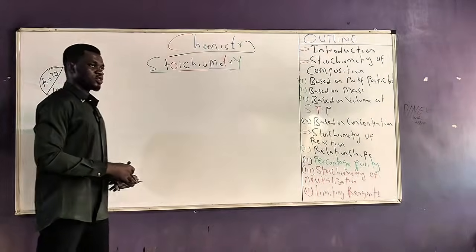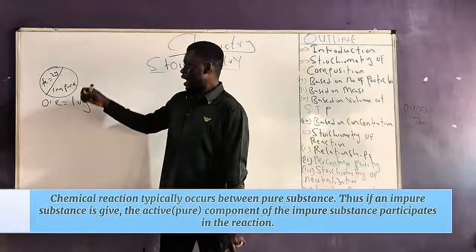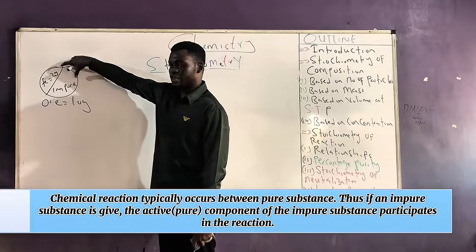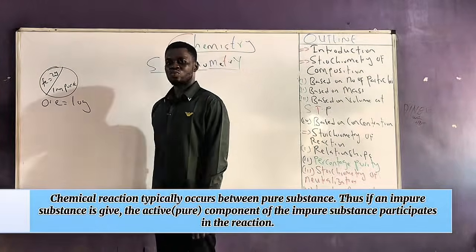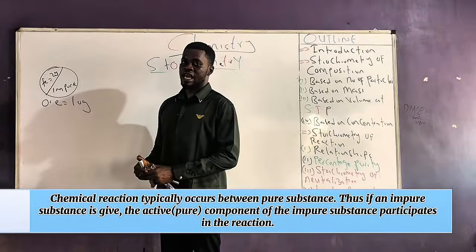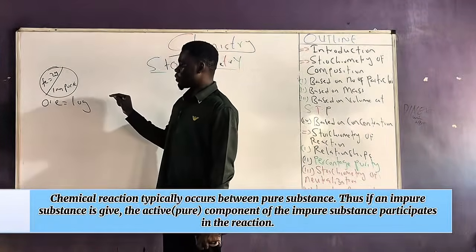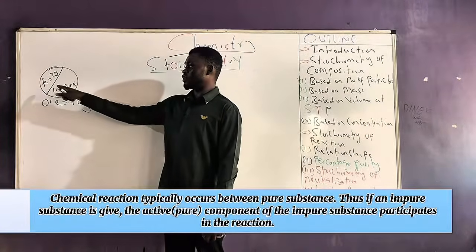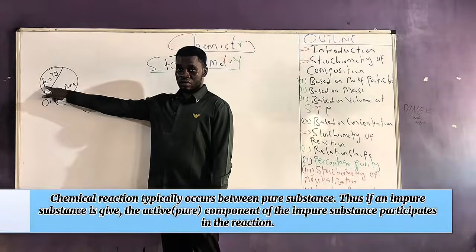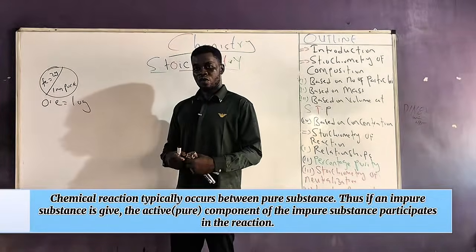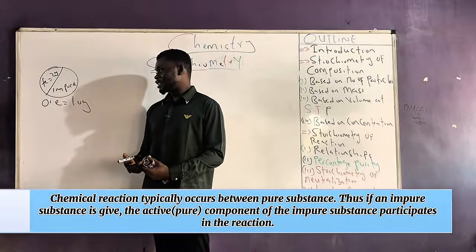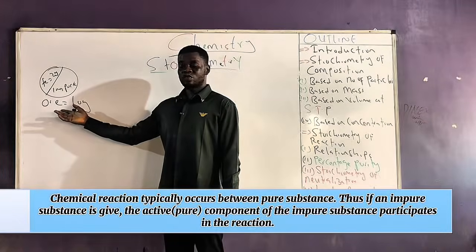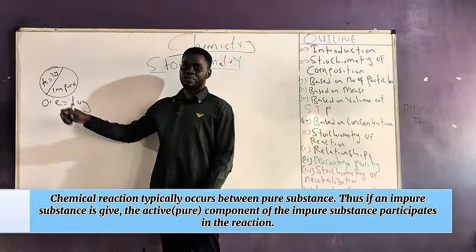So out of these 10 grams, 2 grams is Fe. Now if I'm to dip this 10 grams of ore into a chemical reaction with an acid, for example, hydrochloric acid, it is the pure component of this ore that will participate in the reaction. And what is the pure component of this ore? It is iron. So if I'm asked to look for the percentage purity of this ore, all I need to do is to determine the mass of iron that will be involved in the reaction.